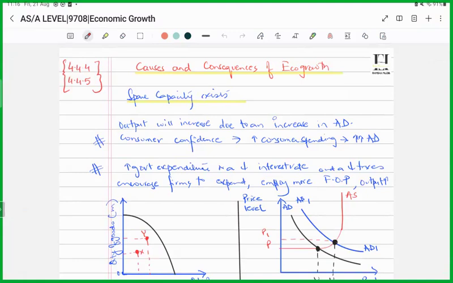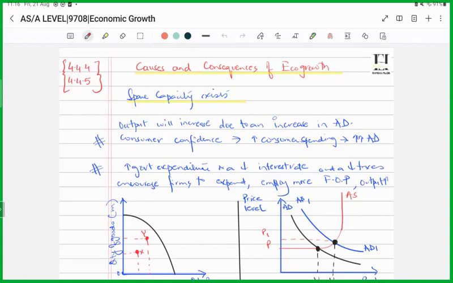Now, in the first part, we discussed what we mean by economic growth and how economic growth was calculated, and we referred to the two key terms, real GDP and nominal GDP. We also looked at how to calculate the real GDP. We looked at the GDP deflator.